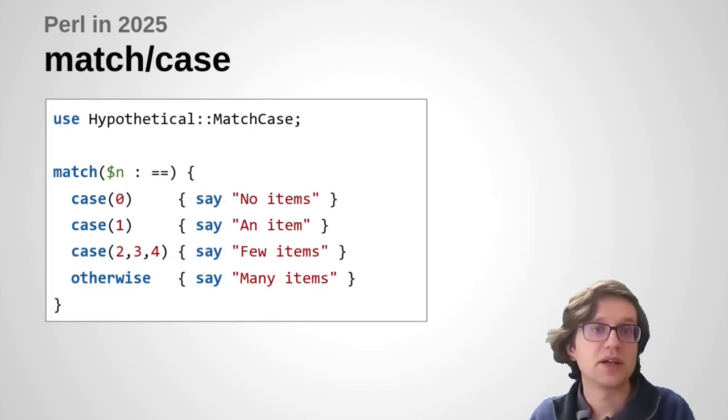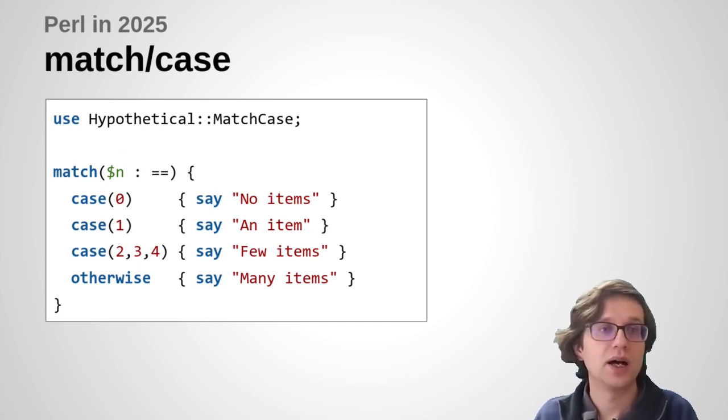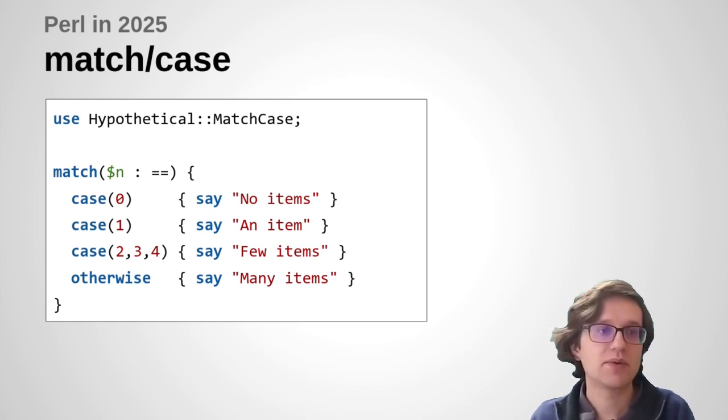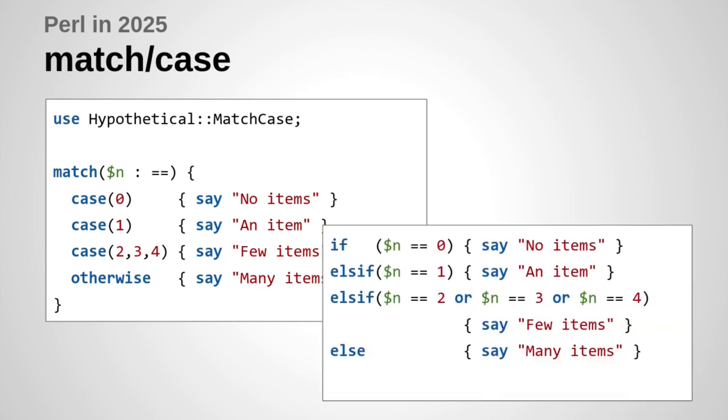An extension of this idea is that we could perhaps consider putting multiple case values under a single block. And that would be basically equivalent to just testing multiple values using the OR operator. And I think that would be a reasonable extension of this syntax. But I don't think we should go too much further with the whole set of rules that smartmatch has with things like arrays and hashes and code refs and all this lot.